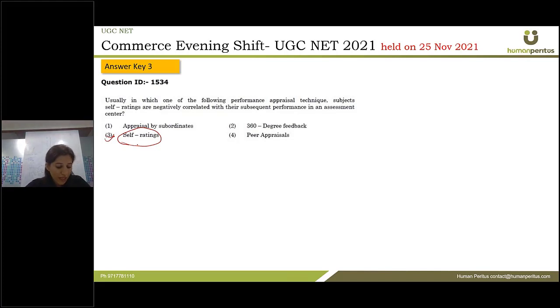All right. So self-rating is the technique of performance appraisal where the subjects' self-ratings are negatively correlated with their subsequent performances in an assessment center. So option C is the correct one, the third one.